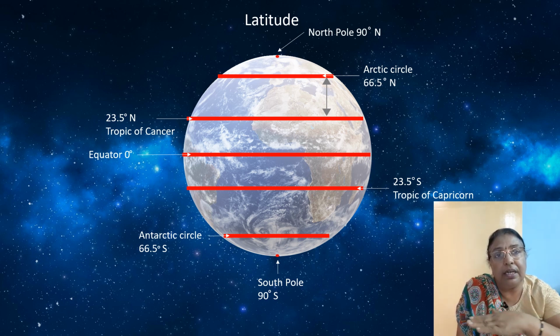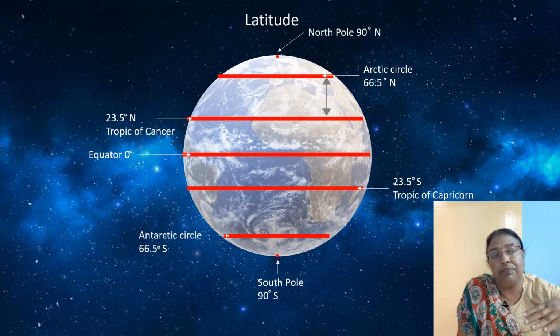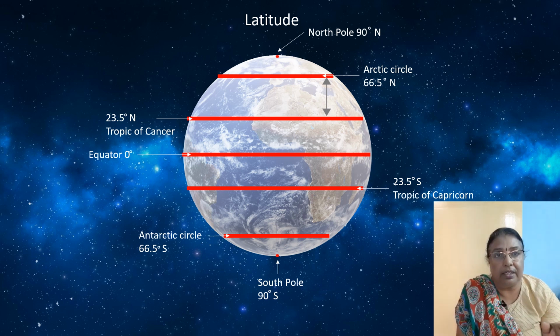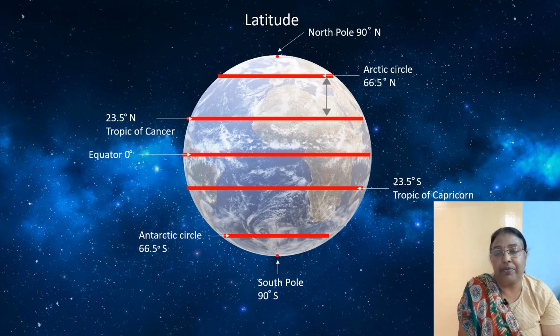Now let's see the horizontal lines drawn across the earth. So these horizontal lines are called latitudes. They are imaginary lines and drawn across the earth. So you find the horizontal lines on the globe and on the map.